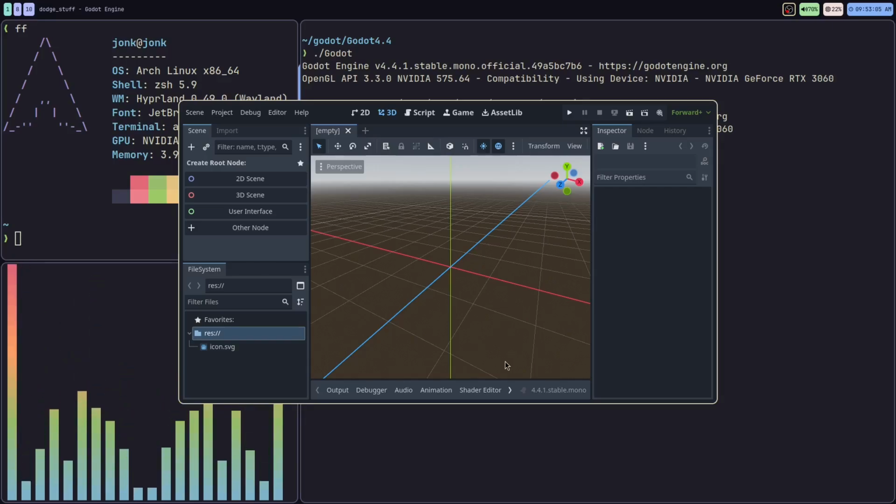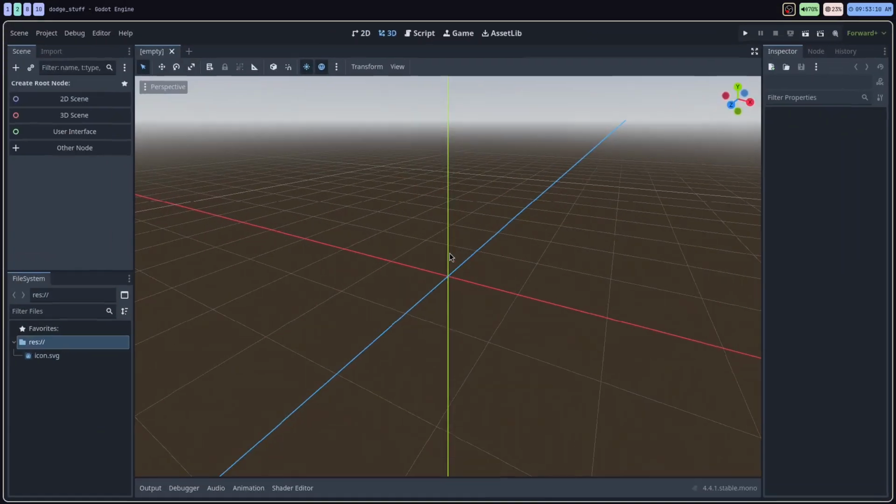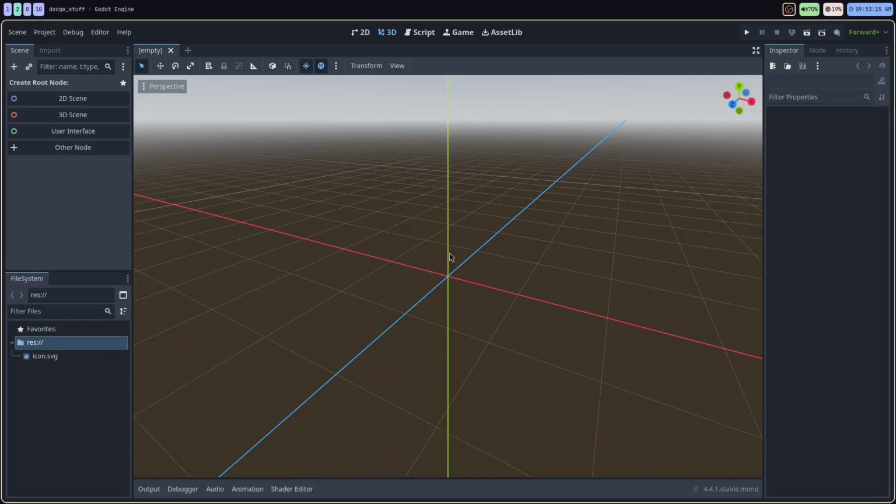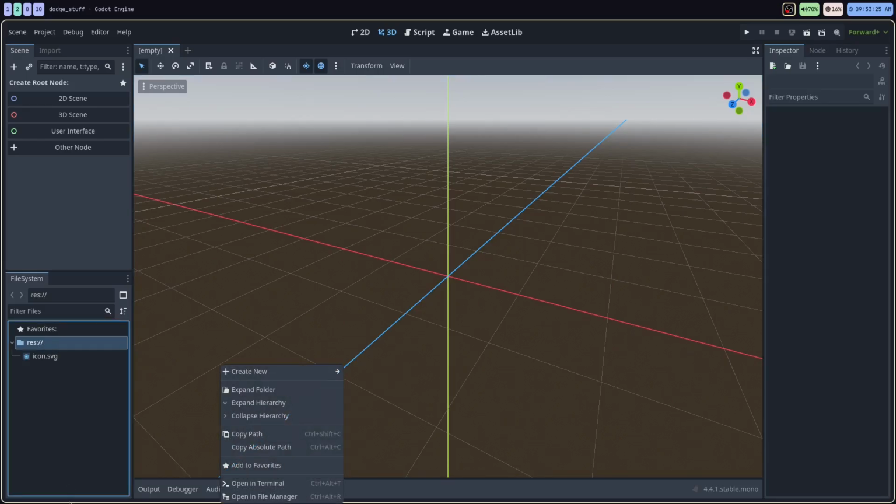I'm just going to send this over to another screen and make this bigger, and I'll just keep this window as my dedicated screen for now. We're going to do the initial project setup here, so I'm just going to the bottom left hand corner.